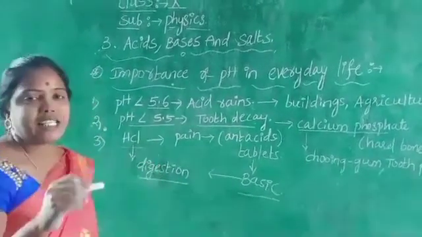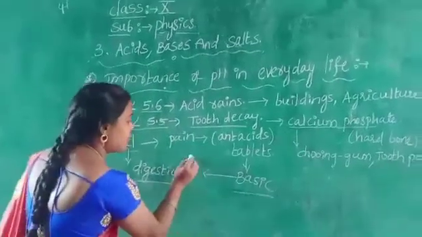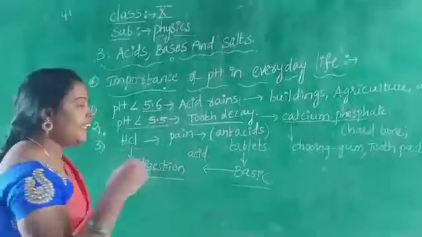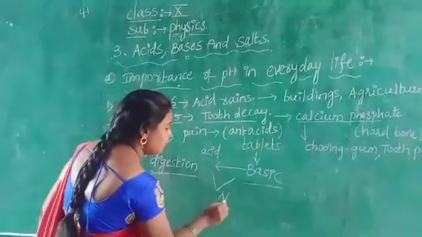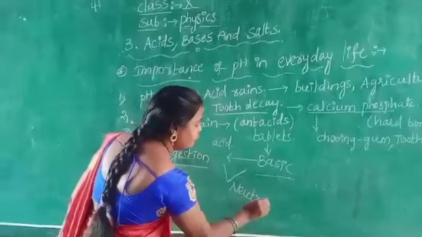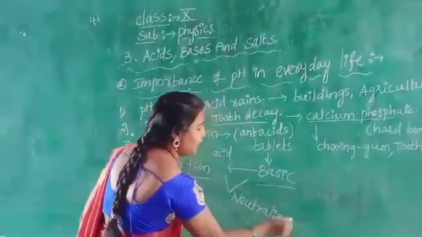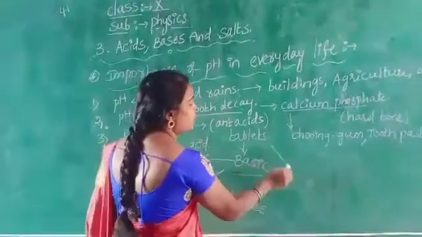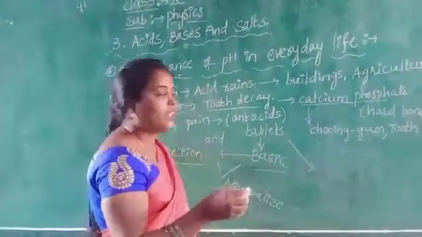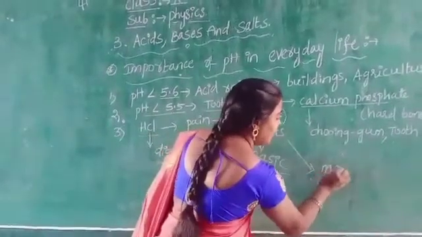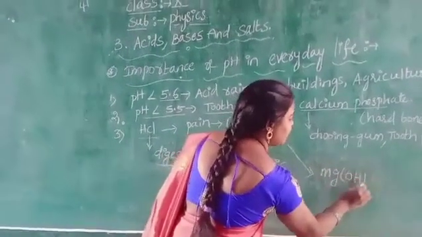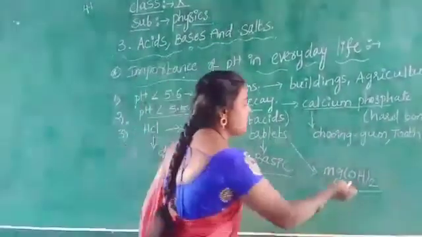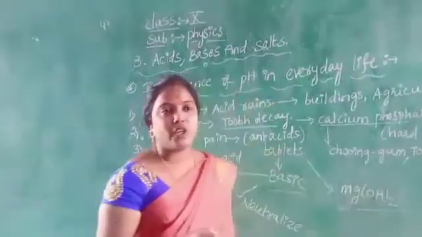If we take this basic tablet, what happens? Whatever excess amount of acid is present in our stomach will be neutralized. Neutralization reaction. Then we get relief from the pain. Do you know what an antacid tablet is? That is nothing but magnesium hydroxide. This magnesium hydroxide is a base, because it contains OH minus ions.